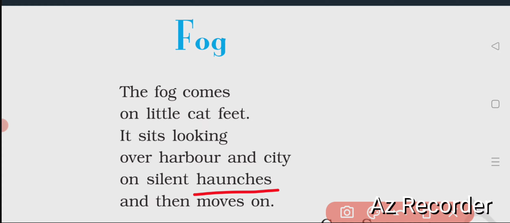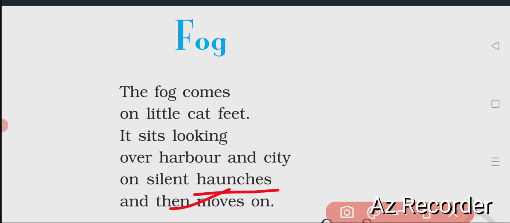The poet has done it. The poet has simply covered the line. Only a poem of 6 very simple lines. The poem is written in free verse, with no rhyme scheme, but a good and very better comparison of a fog to a cat. Very meaningful. And then moves on. Next line, the last line compares. And then moves on. I mean, the fog moves on, goes away, passes away, as a cat passes. As a cat very slowly approaches and sits.